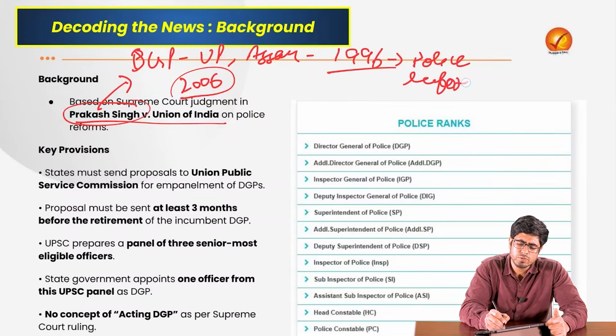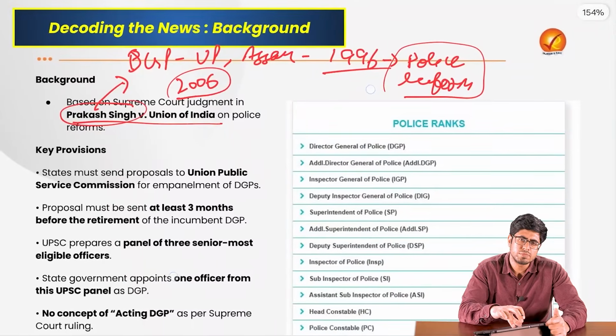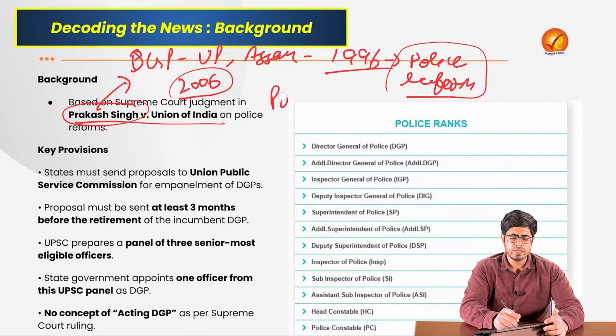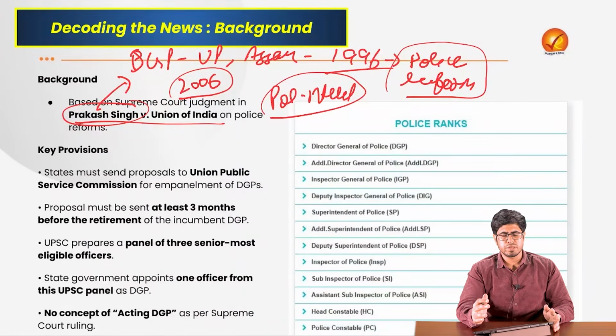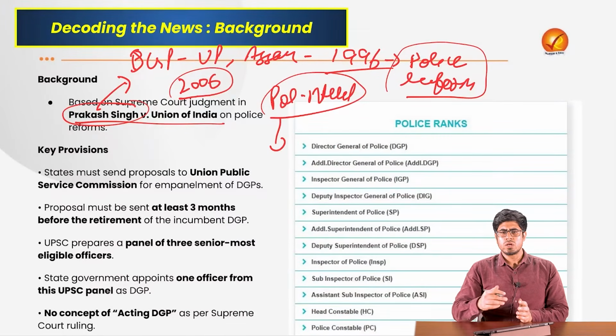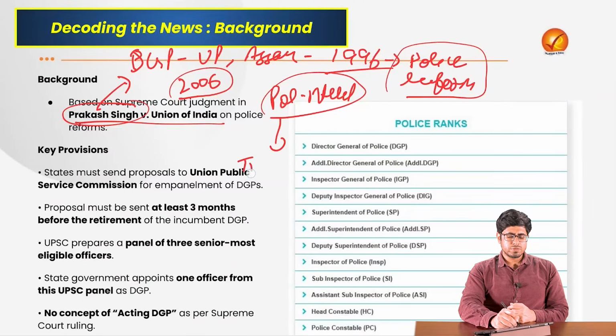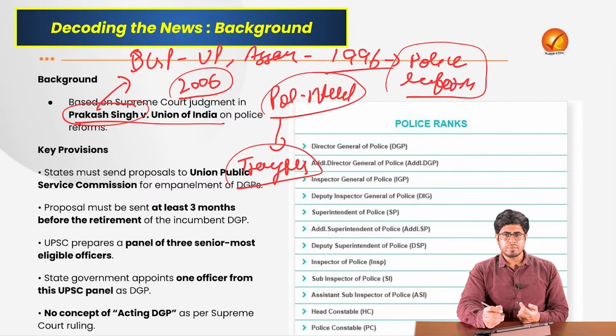What kind of police reform was he seeking? He was a person who was already an IPS and had served as a DGP, so he knew that there is a lot of political interference. The ministries or the chief ministers or other ministers pressurize IPS officers as well as other police officers to do certain works which may not really be legal, and then they transfer those officers who do not agree to their terms, very arbitrarily. This impacts the law and order situation as well as public trust in the police. It reduces the social capital of the police.